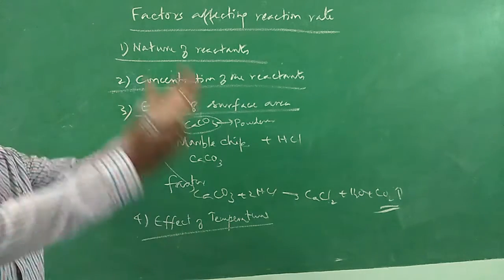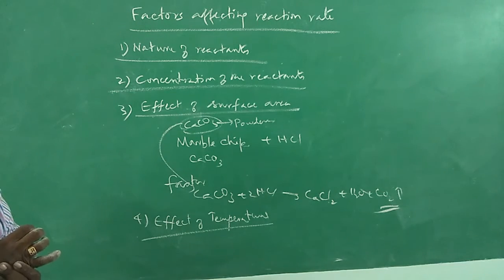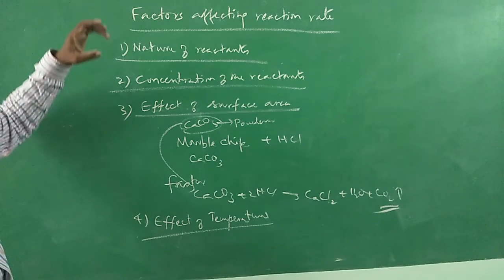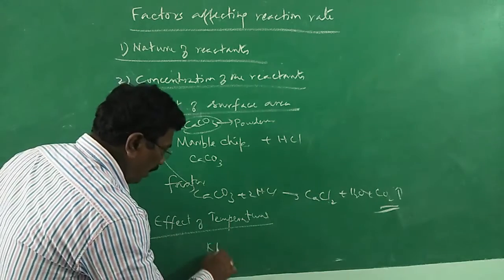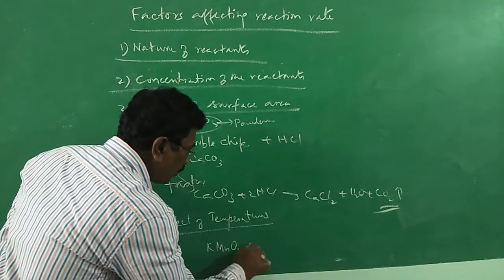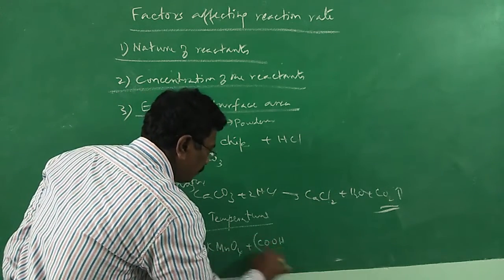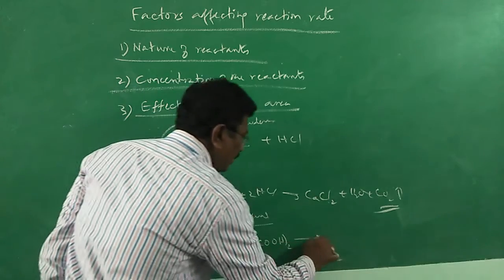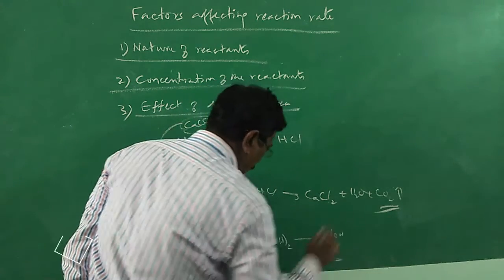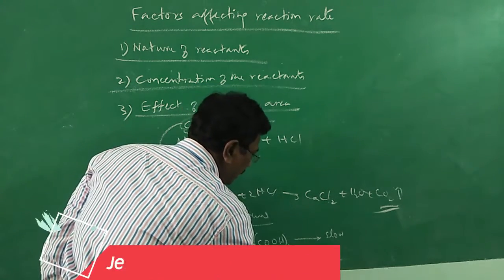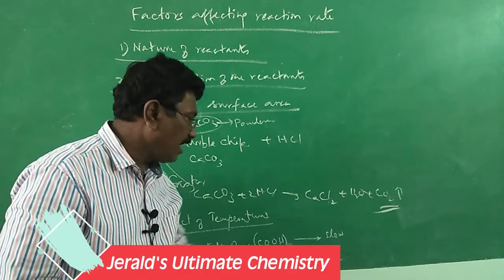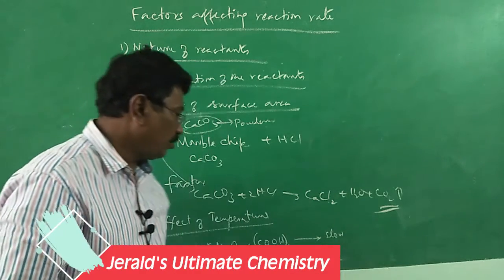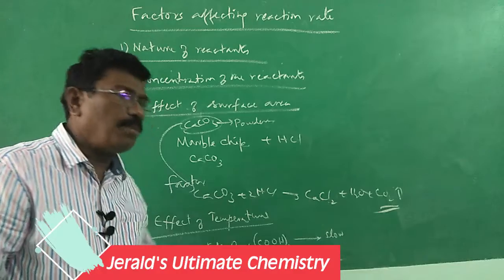We used to walk fast. All right. Likewise, the same example I have discussed under nature of reactants. When potassium permanganate is allowed to react with oxalic acid, what is happening? The reaction is slow or may not happen, but at 60 degrees Celsius, potassium permanganate oxidizes oxalic acid into carbon dioxide and water. So as temperature is increased, the reaction will be faster.